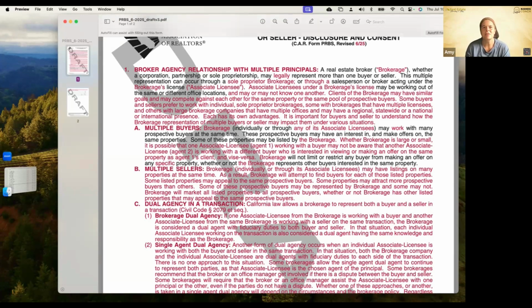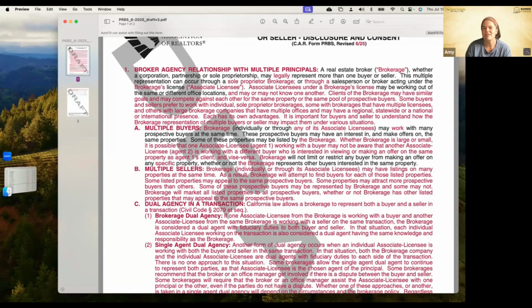Clients of the brokerage may have similar goals and may compete against each other for the same property or the same pool of prospective buyers. Some buyers and sellers may prefer to work with individual sole proprietor brokerages, some with brokerages that have multiple licensees, and others with large brokerage companies that have multiple offices and may have regional, statewide, national or international presence. Each has its own advantages. It is important for buyers and sellers to understand how the brokerage representation of multiple buyers and sellers may impact them under various situations. Multiple buyers, brokerage, right?